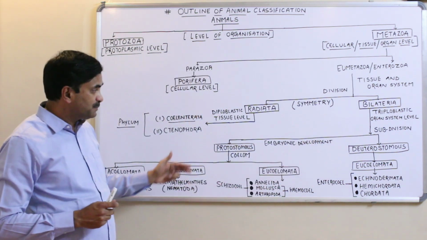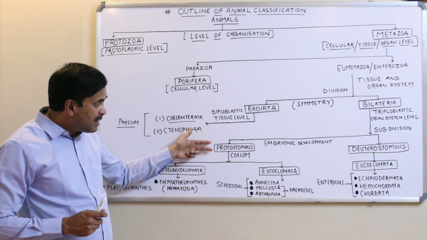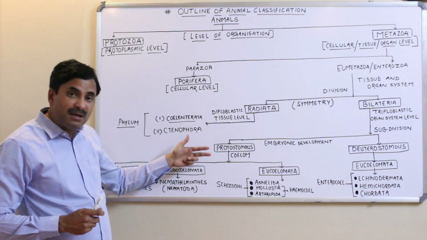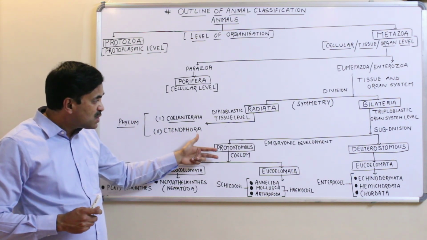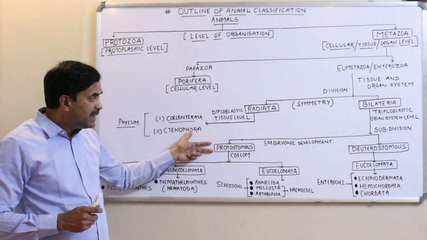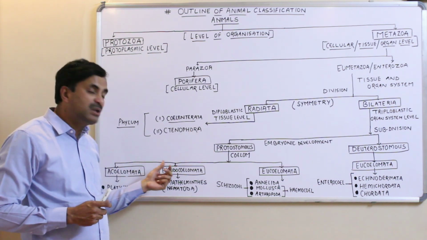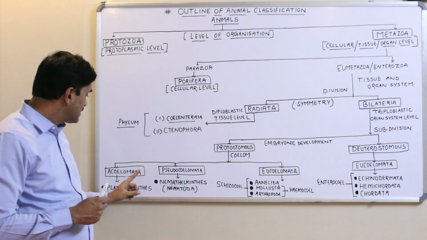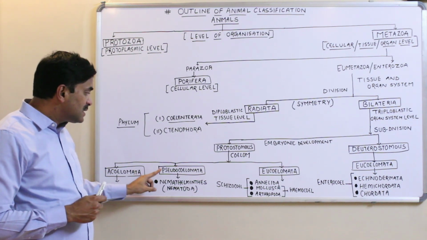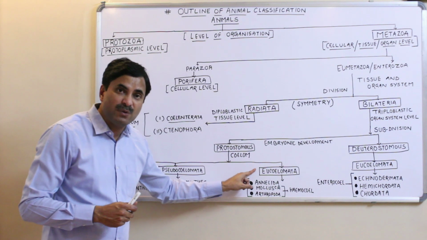Now, again, based on the coelom, that is the body cavity. Based on the coelom, the protostomates are classified into three categories. The protostomates are classified into how many categories? Three categories: acoelomata, pseudocoelomata, eucoelomata.